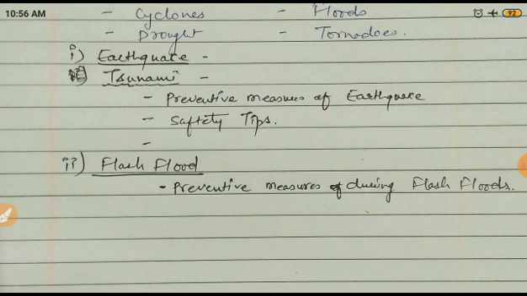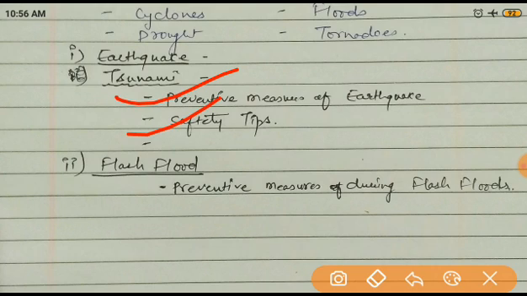Next, we have to understand the preventive measures of earthquake. Preventive, because generally an earthquake may occur anytime. So what preventive measures do we have to take? Generally we have to take some preventive measures. What are these preventive measures? There are some safety tips. What are the safety tips?